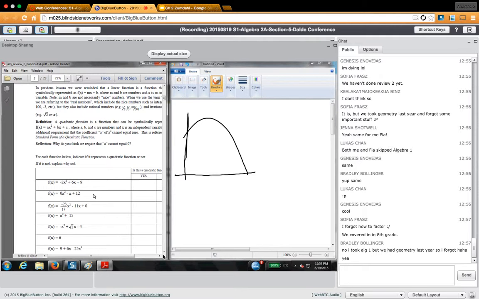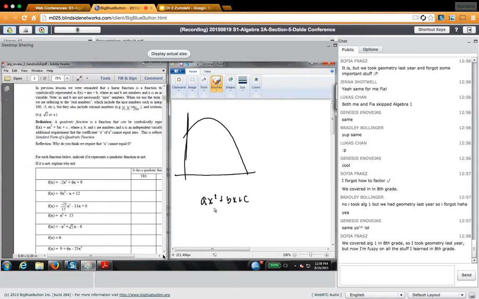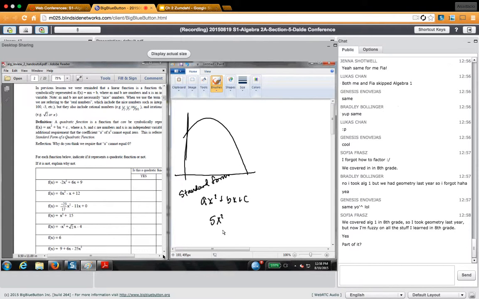When we talk about quadratic equations, we're going to talk about them in the form ax squared plus bx plus c. It's going to have a number times x squared, plus some other number times x, plus some other number. You've seen this before? Cool. And ax squared plus bx plus c is called the standard form. Now, is 5x squared a parabola? Yes or no? Does this graph a parabola?